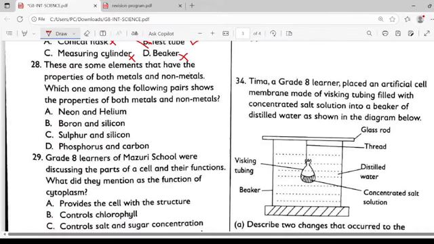These are some elements that have the properties of both metals and non-metals. Which among the following pair shows properties of both metals and non-metals? Okay, metalloids. Let's look at it keenly. Phosphorus and carbon, no. Sulfur and silicon, no. Neon and helium, no. Boron and silicon, yes. That is correct.